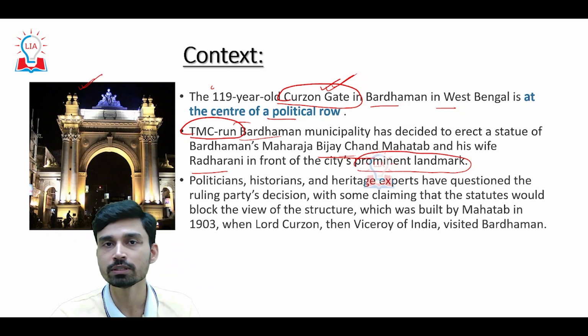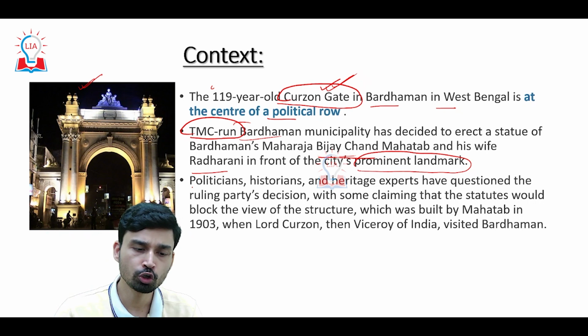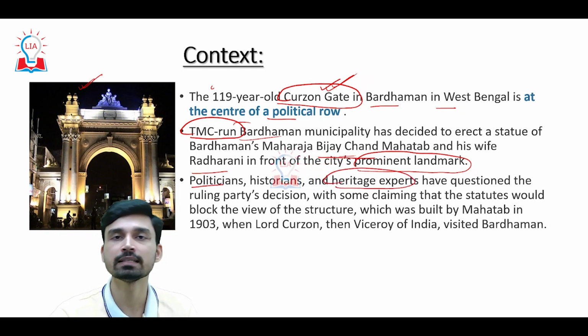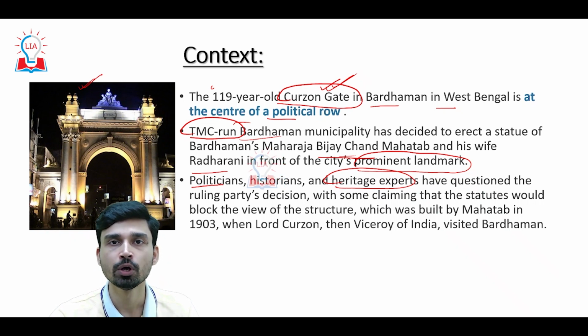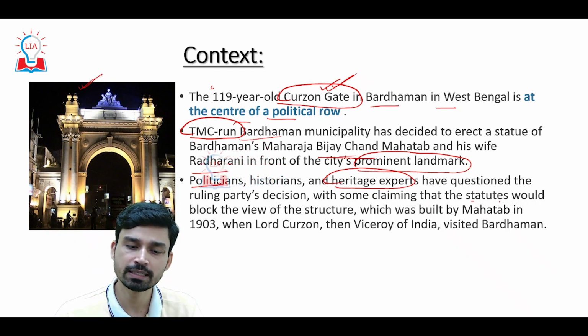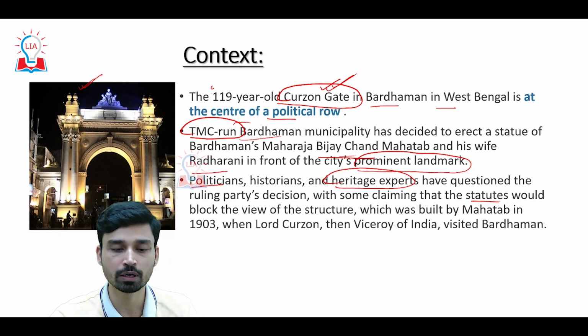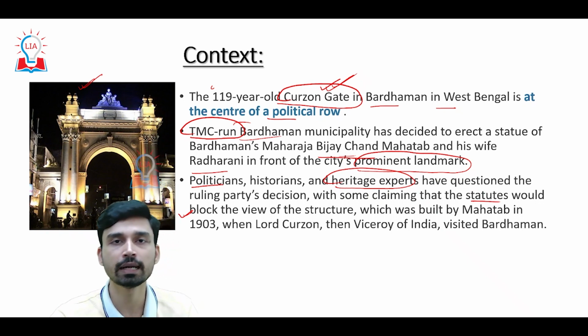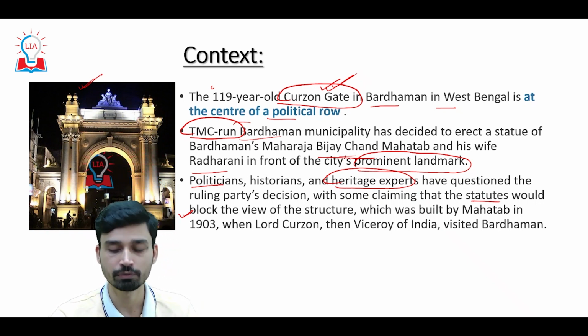So, why the controversy? What is the controversy here? A lot of politicians, historians and even heritage experts believe that erecting a statue just in front of the Curzon Gate, or near it, will block the view of the structure, and that is why this is not the right decision or the right place to erect the statue. So, that is what the whole controversy is all about.